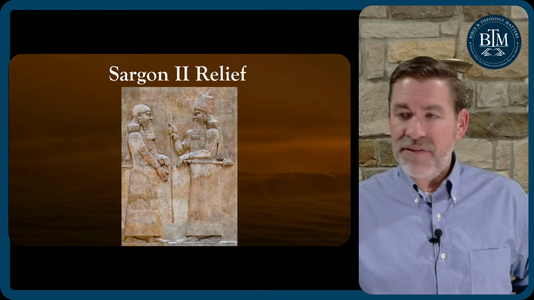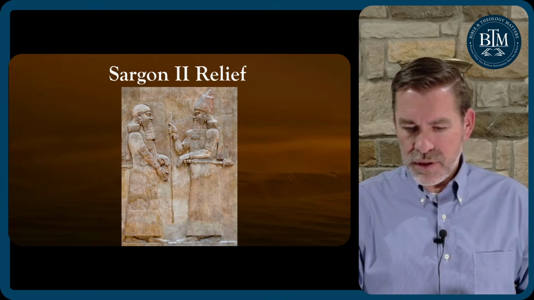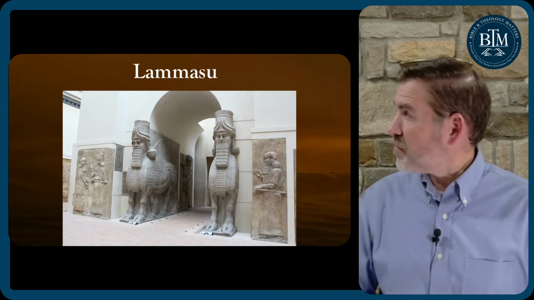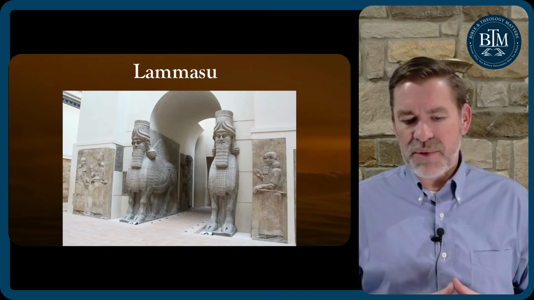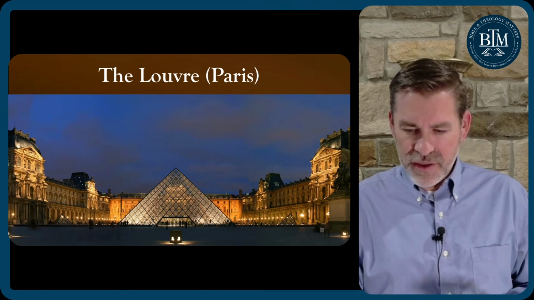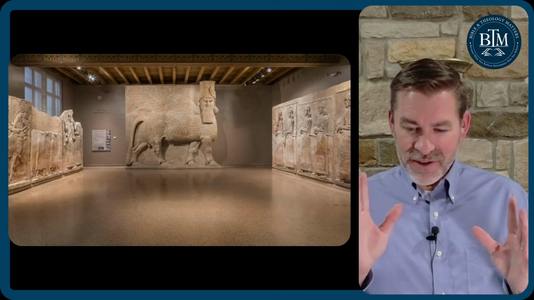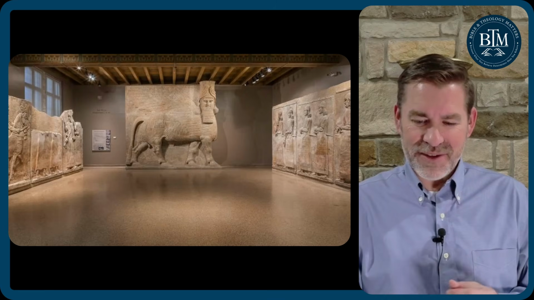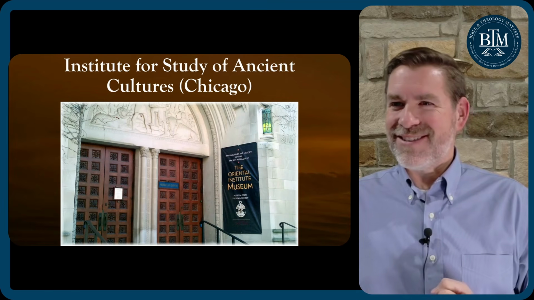He still has a staff in his hand showing authority. He still has his other hand on the butt of his sword. You can see this in the Louvre. Here it is. You can see it on the left in the Louvre, the museum in Paris, then those Lamassu to the right of that. Looks like a beautiful place to visit. And then this is on display at the Institute for the Study of Ancient Cultures, West Asia and North Africa, formerly known as the Oriental Institute of Chicago. So you can make a 20-hour drive up to Chicago and see it.